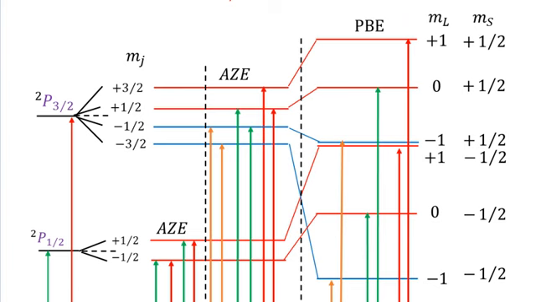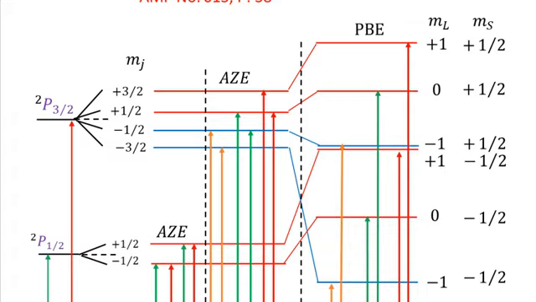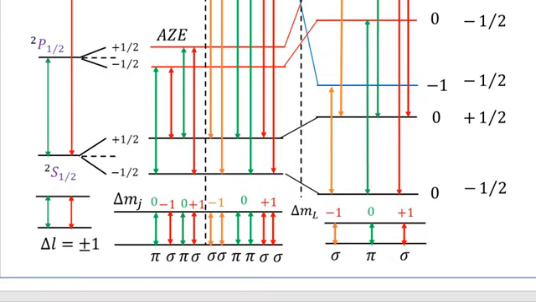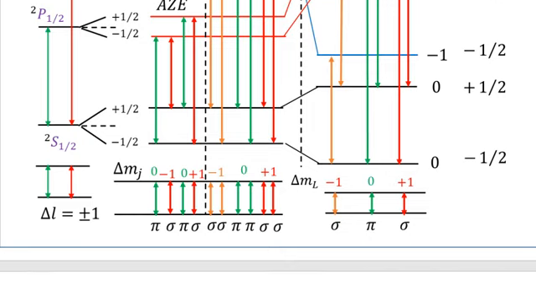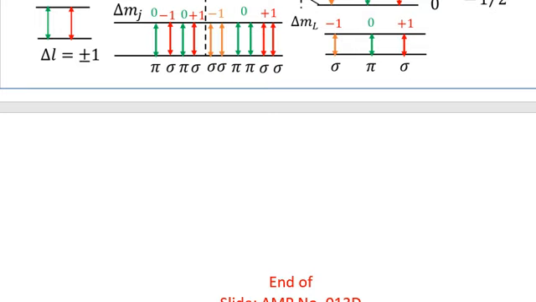So the Paschen-Back effect is quite different from the anomalous Zeeman effect, but the lines in the Paschen-Back effect form a triplet, which is much similar to that of the ordinary Zeeman effect, and I have not shown the ordinary Zeeman effect in this diagram.